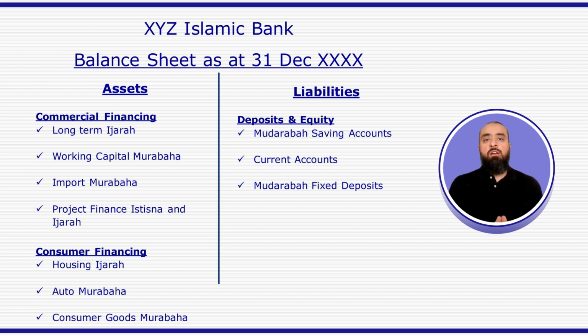We have seen that they do not use the contract of loan on either side of the balance sheet, either on the liability side or on the asset side. So if they use the contract of loan, then as per Sharia, they cannot charge or give any profits to their customers. Therefore, Islamic banks use different contracts to perform the function of financial intermediation. On the liability side, it is primarily the contract of mudaraba. And on the asset side, there are a host of contracts which they use, for example, ijara, diminishing musharaka, murabaha, and other such contracts.